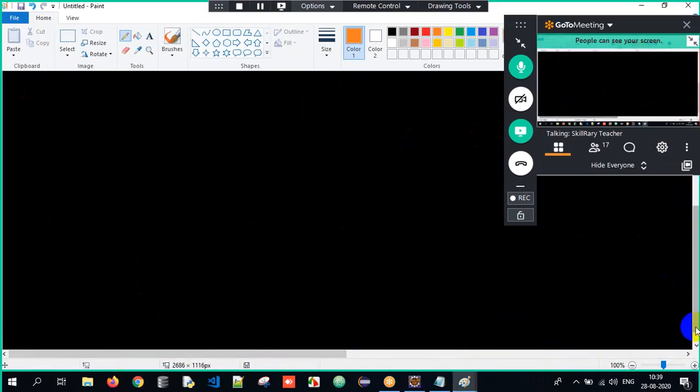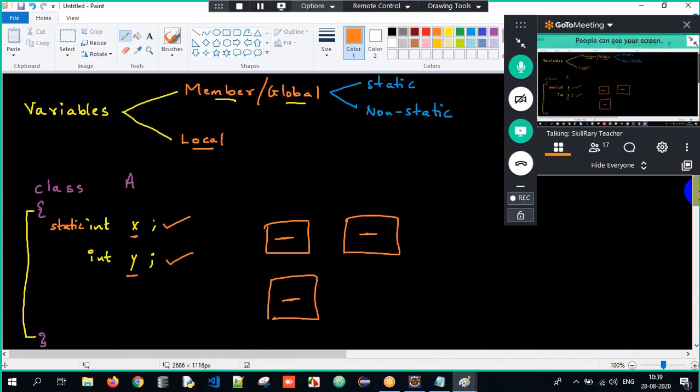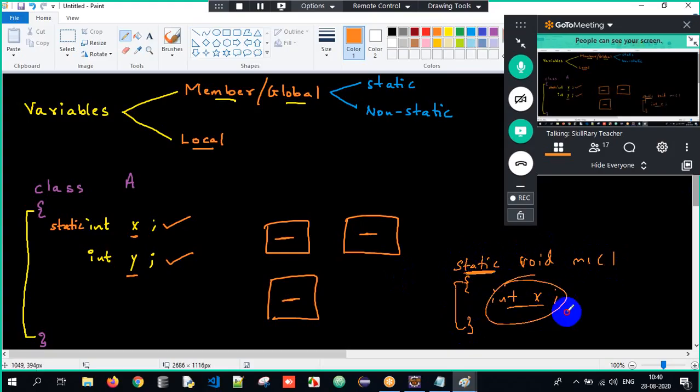Look at this differentiation which I gave you. Variables are of two types: member and local. Member can be classified into static and non-static, but local cannot be written as static or non-static. That's not possible. See, if you have a static method, static void m1, and you write a variable int x here, it will obviously behave as static, because it is accessible only within the static method.